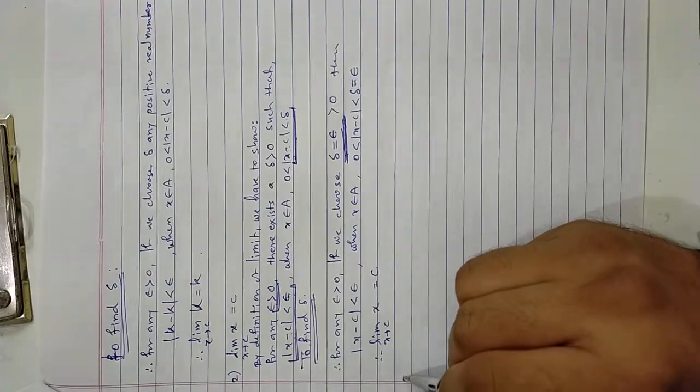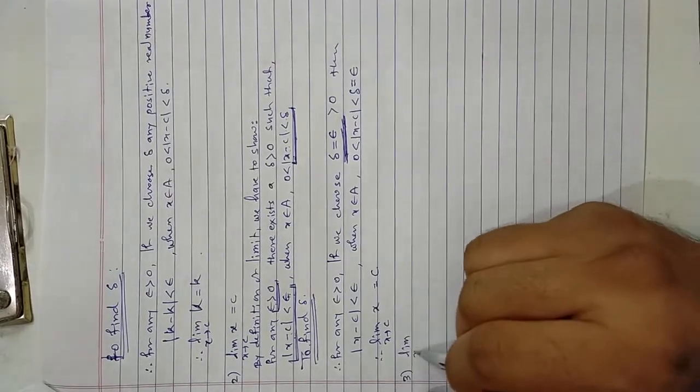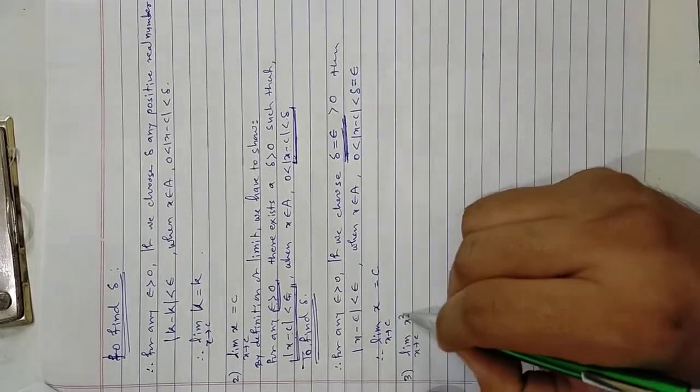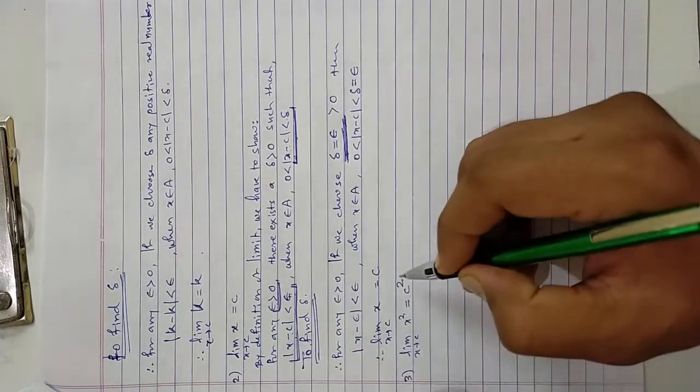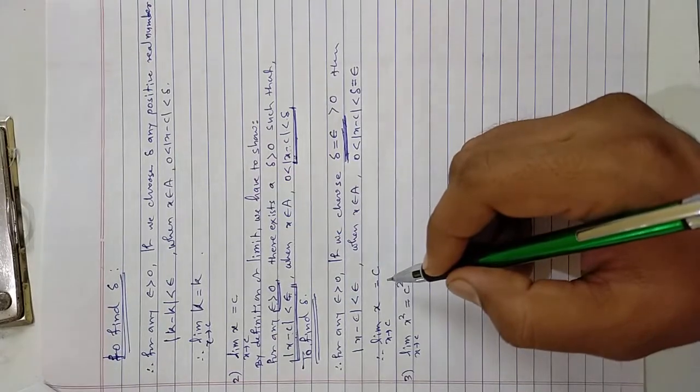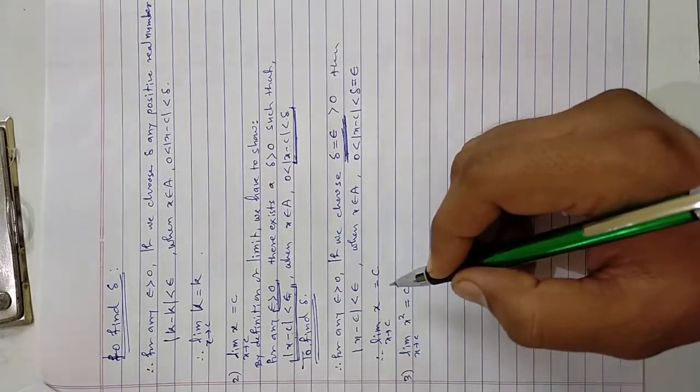The next thing, the limit of x squared when x approaches c is definitely c squared. All of you know very well, but we have to show this by the definition of limit.